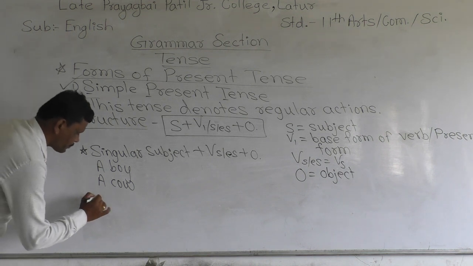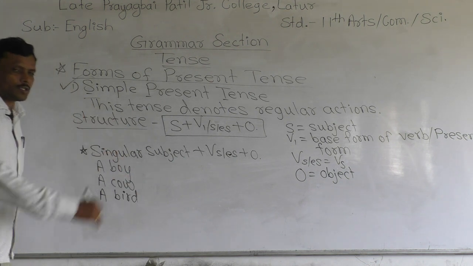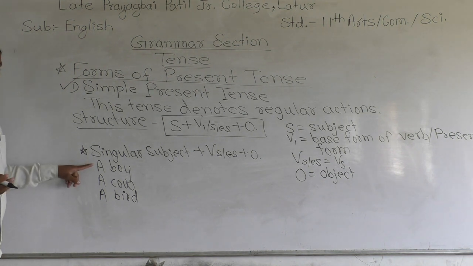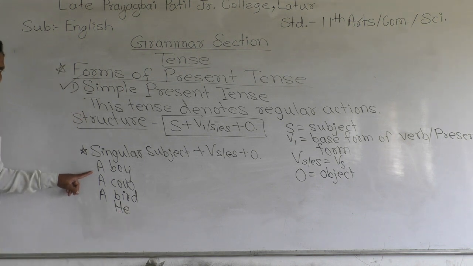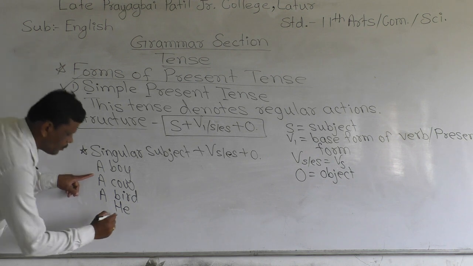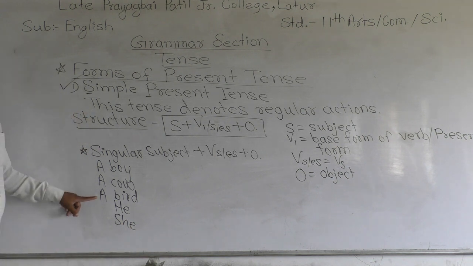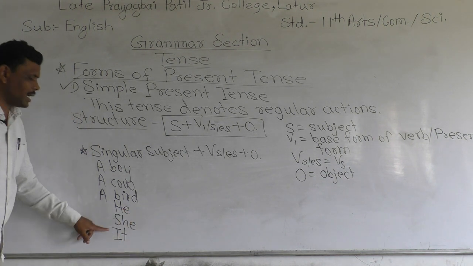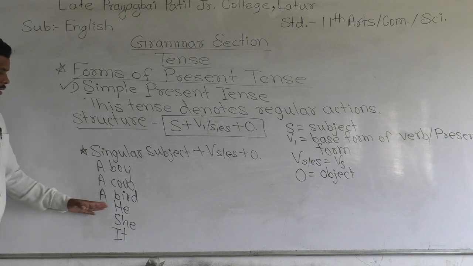For example, a bird. Yes, this is also a singular subject. Instead of boy as a pronoun, we use he, good. Instead of a girl or a name of a girl, we use the pronoun she, and instead of the name of a thing as a pronoun, we use it, yes. These are the singular pronouns. A boy, a cow, a bird, he, she, it.